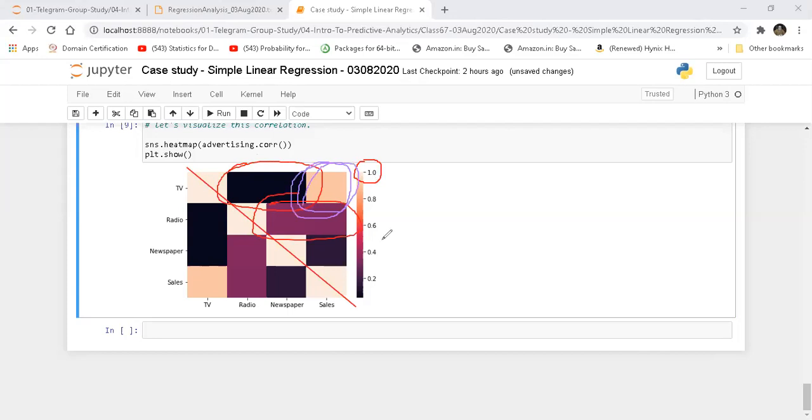Also, there is a second thing to note. Here we have already found out what this block means. This is the relationship between TV and sales. We could already see that earlier. So you can use any of the techniques.